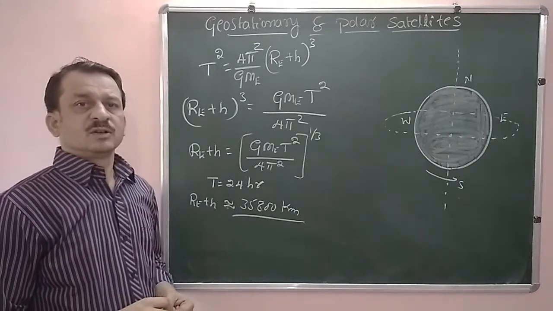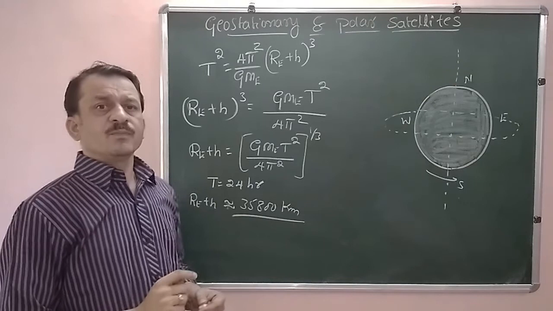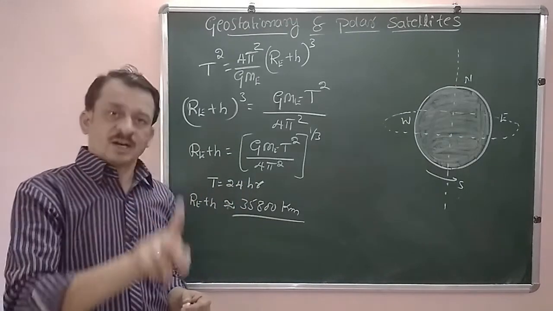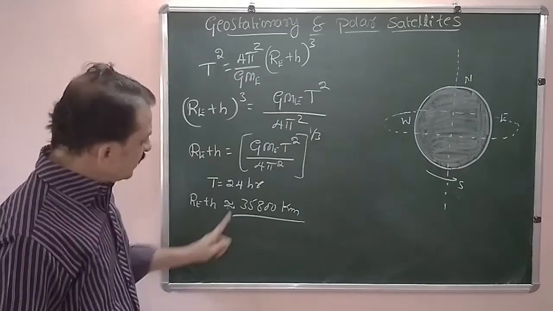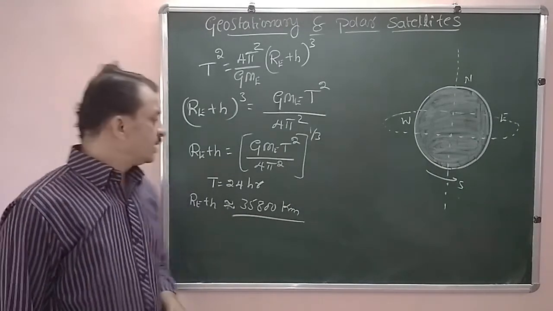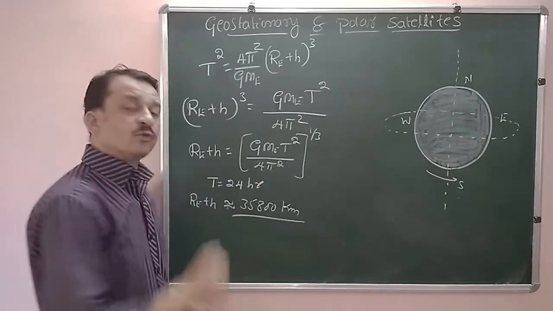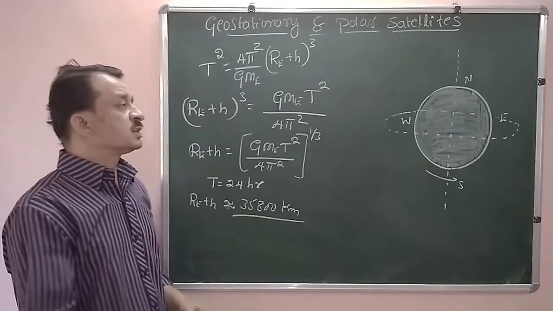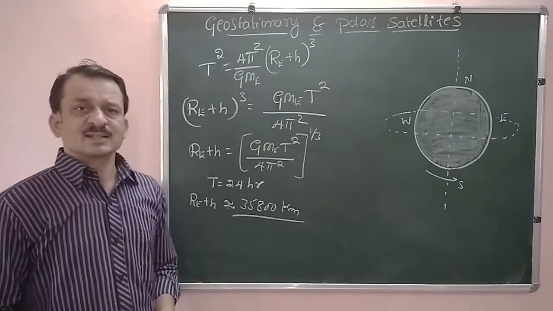Even though the Earth is rotating, the satellite is also revolving in the same direction as the Earth, and it has a time period of 24 hours, which is the same as the rotation of the Earth about its axis.